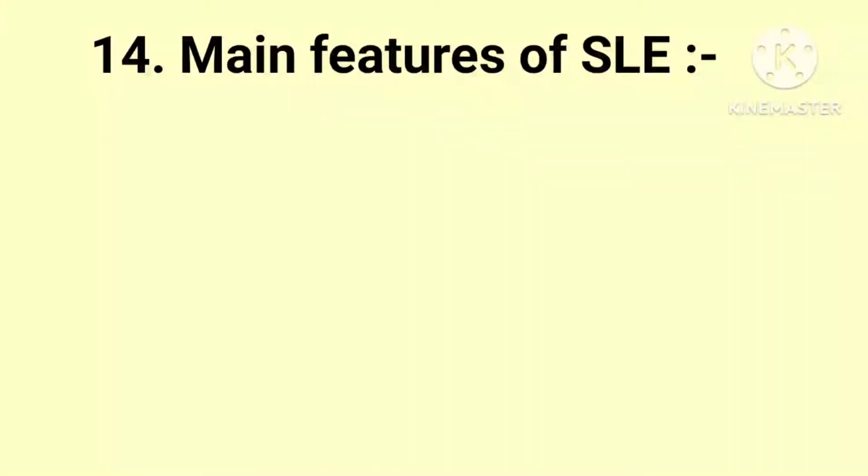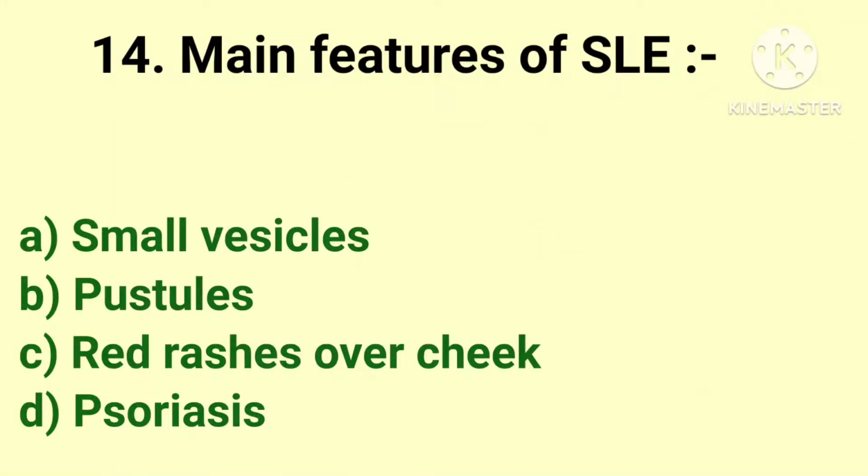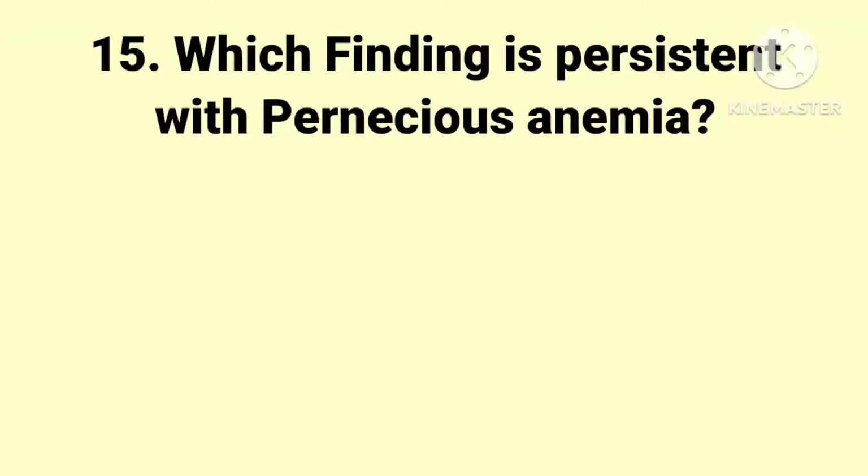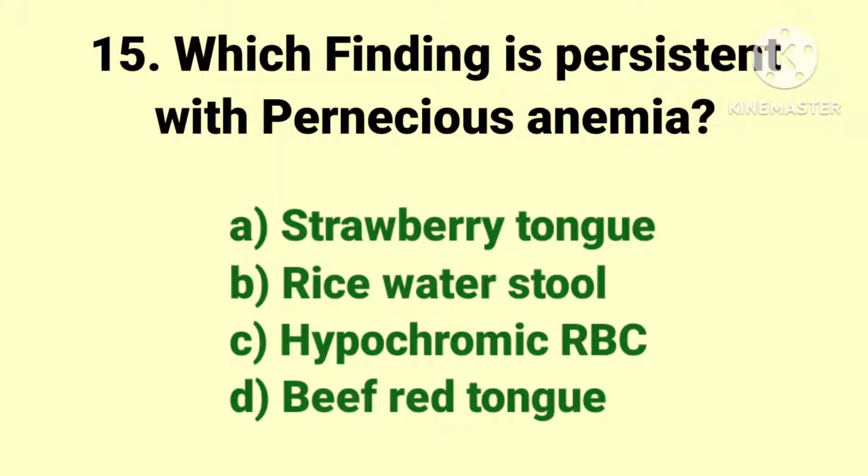Next question. Main features of systemic lupus erythematosus. The options are small vesicles, pustules, red rashes over cheek, and psoriasis. And the answer is red rashes over cheek. Next question. Which finding is persistent with pernicious anemia? The options are strawberry tongue, rice water stool, hypochromic RBC, and beef red tongue. And the answer is beef red tongue.